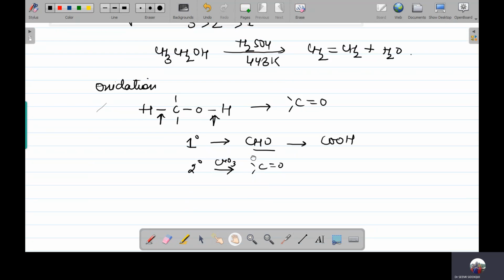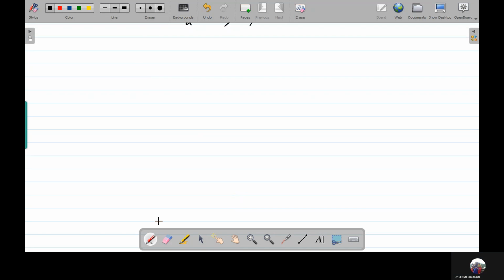Okay. Then, if you take a third degree alcohol for oxidation, remember one thing: third degree alcohol does not undergo the oxidation reaction. The reason behind it is that they do not have the alpha hydrogen. But when oxidation is carried out under strong reaction conditions and a very high temperature, they undergo oxidation, and in this case cleavage of the C-C bond takes place.